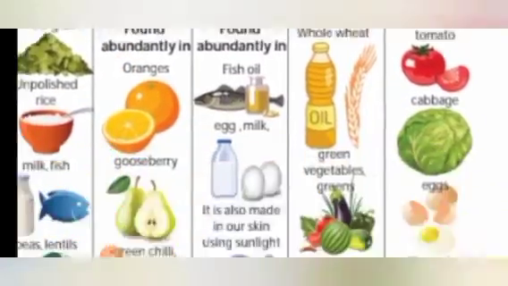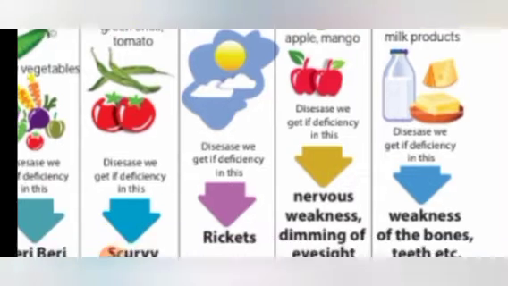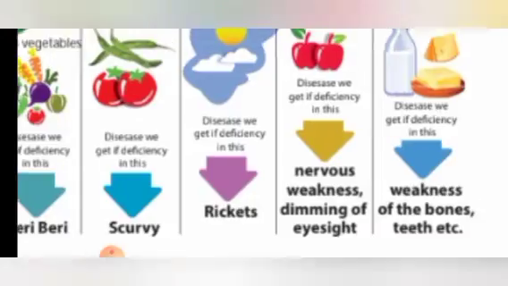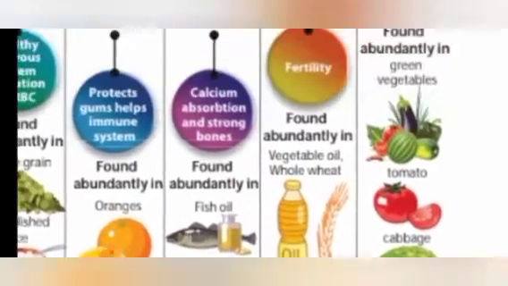Okay, children. Then what is the deficiency disease? Lack of this vitamin D leads to a disease called rickets. What is the name of the disease? Rickets. You all like cricket, no? Like that, rickets. Okay, cricket, rickets. Remember, but concentrate on the spelling. Okay, children, did you understand about this vitamin D?